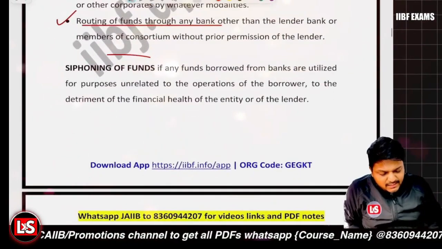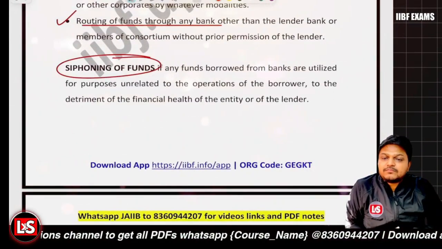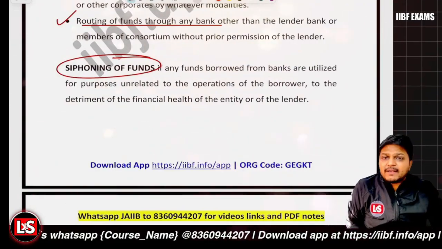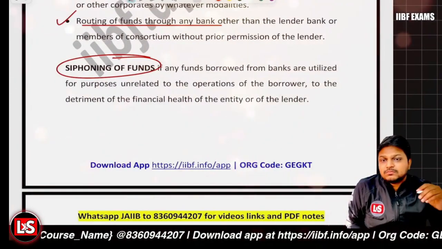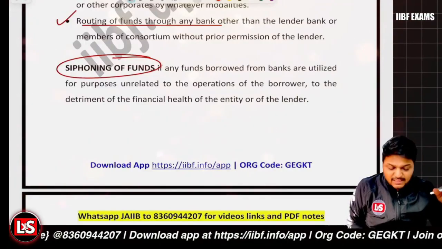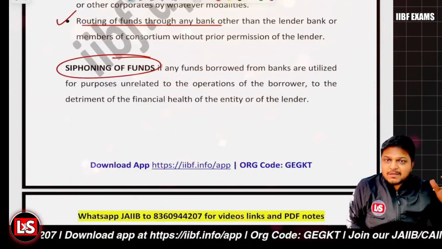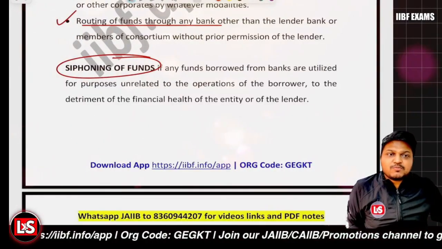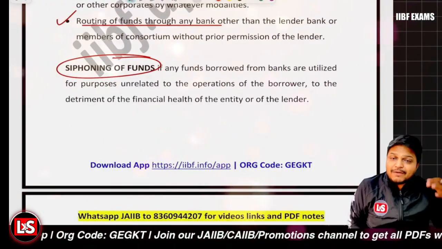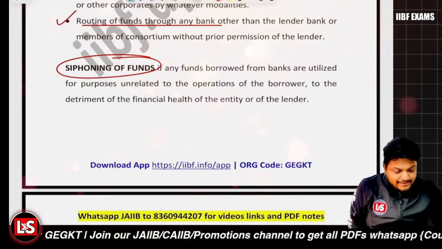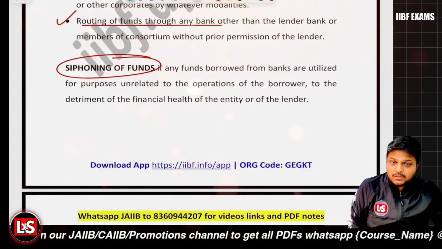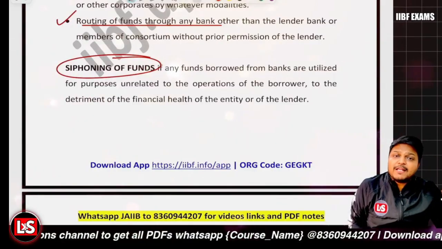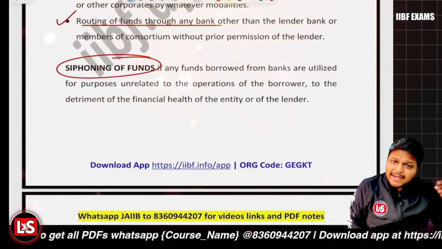The second thing is related to the siphoning of funds. Siphoning of funds means you have used the funds in such a manner that they are now not traceable. That's much more complex. Siphoning of funds is much more complex as compared to the diversion of funds. You have used the funds in such a manner that they are not traceable, and further, that has harmed the financial health of the borrower or the lender.